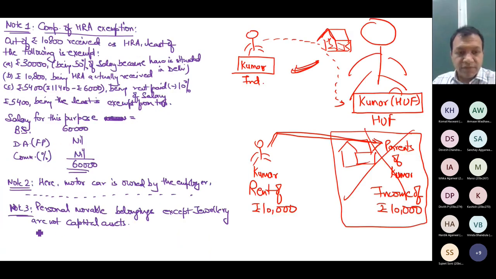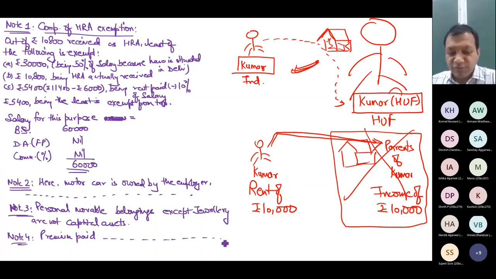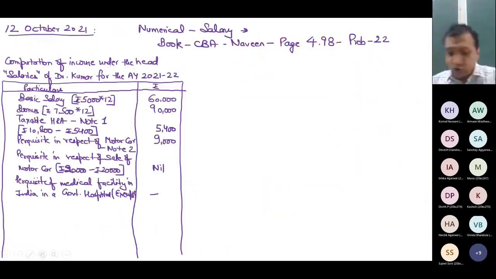You can write in note separately, note 4. Premium paid on accidental policies taken by the employer is not taxed. So detail you can write to yourself. Next point now in the question is